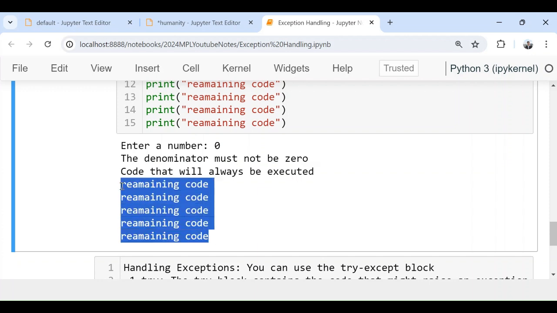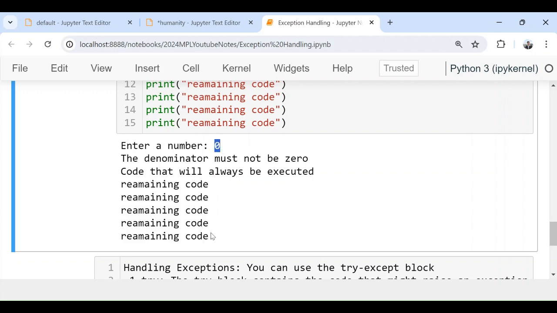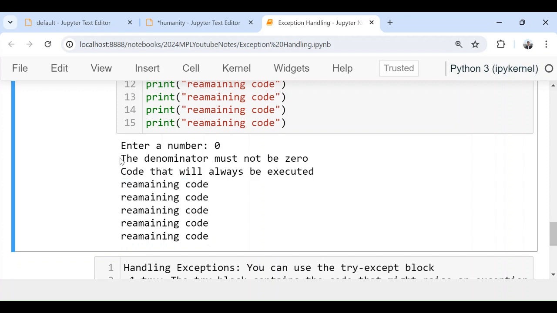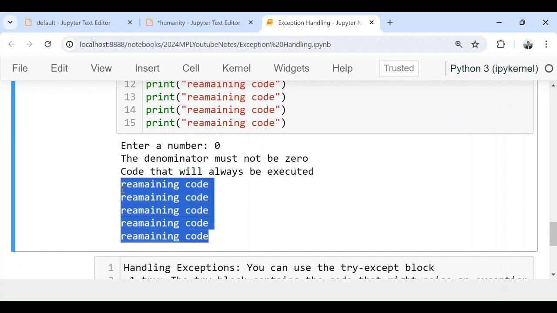So what is the advantage of exception handling? Previously, when I was not handling the exception, if the denominator was 0, the remaining lines of code were not executed. Now, with exception handling, it matters that if the denominator is 0, my remaining code will still be executed. That's the beauty of exception handling.